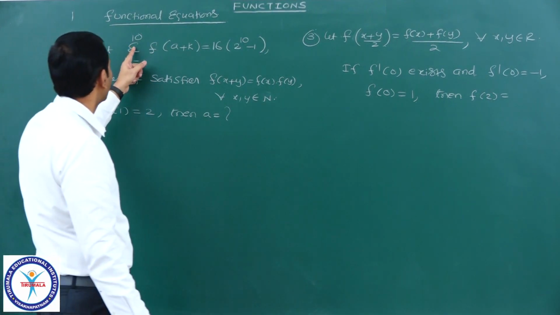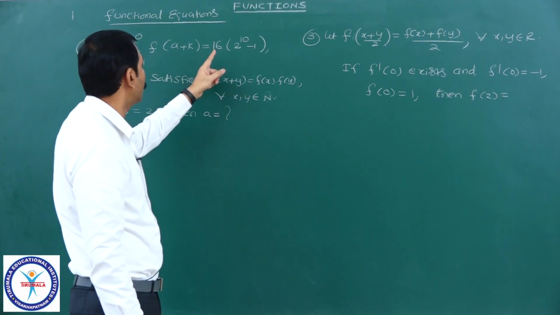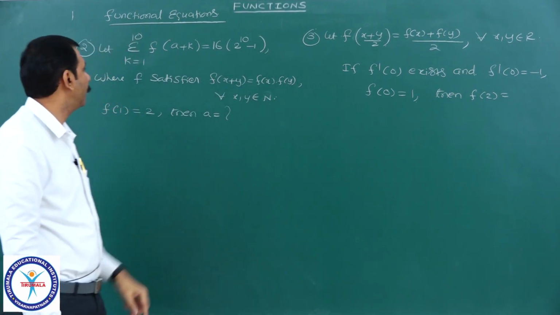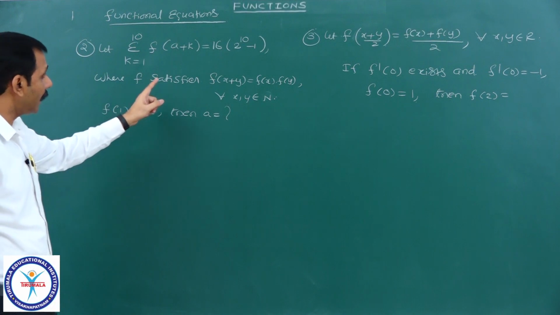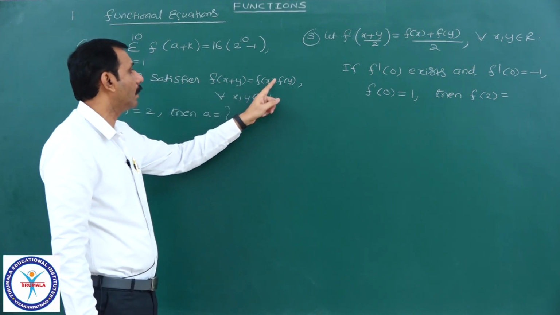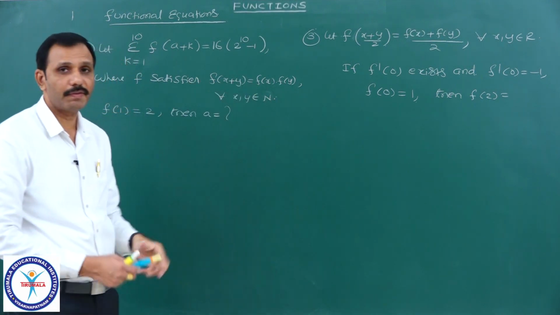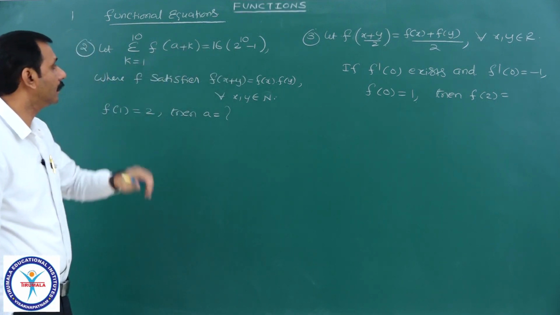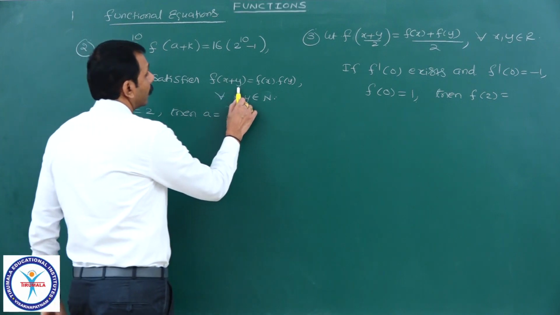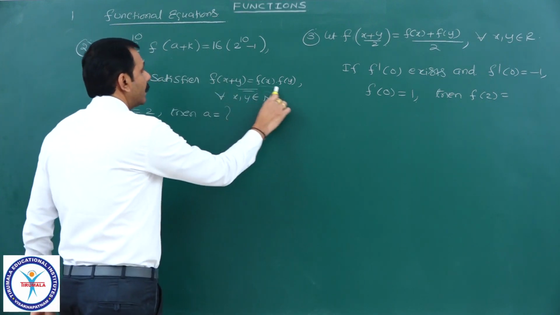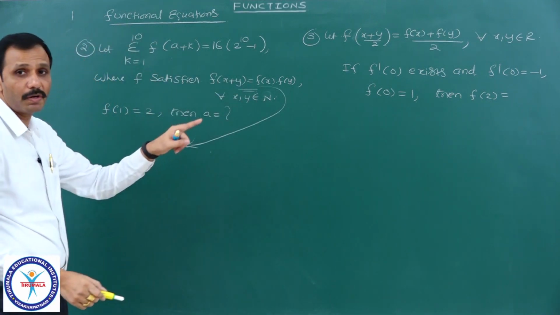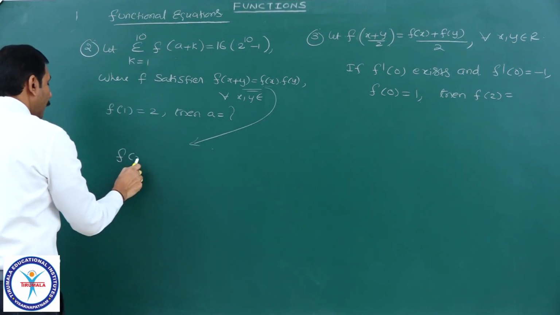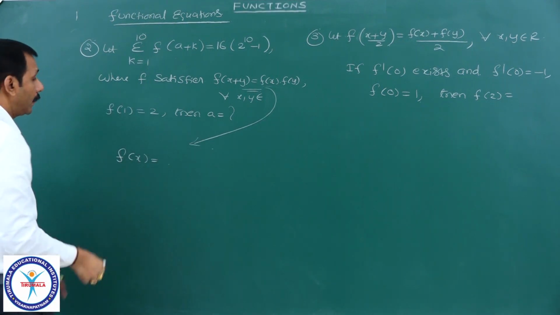Sigma k equal to 1 to 10 f of (a plus k) equal to 16 into (2 power 10 minus 1), where f satisfies f of (x plus y) equal to f of x into f of y. It is the functional equation given. This function satisfies this, what is the meaning here? Sum equals product, so the function should be exponential.